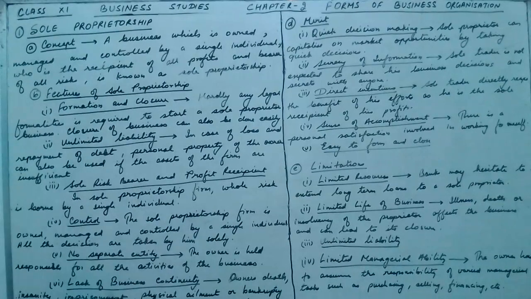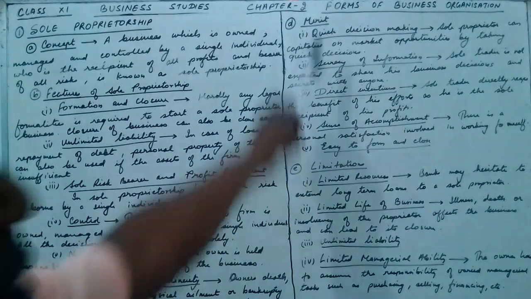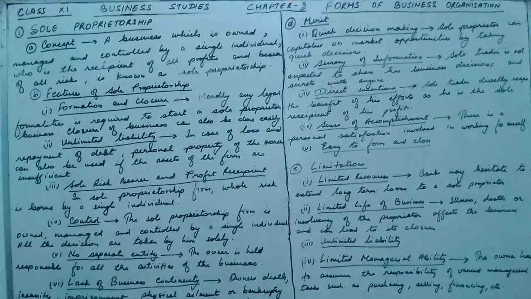Now these were the features. Now come to the merits. What are the merits of the sole proprietorship? Basically there are 5 merits. First is quick decision making. Sole proprietor enjoys freedom of making business decisions. Sole proprietor is the owner of the business. He is the main decision maker of the business. Thus, he can capitalize on market opportunity by taking quick decisions. So, whatever decision he has to take, he can quickly take, and then he can capitalize or make the business under profit according to his decisions.